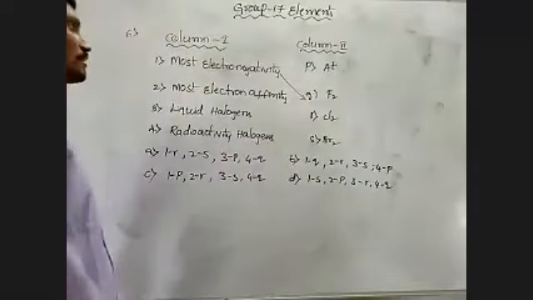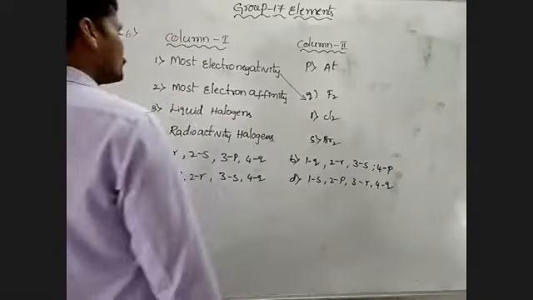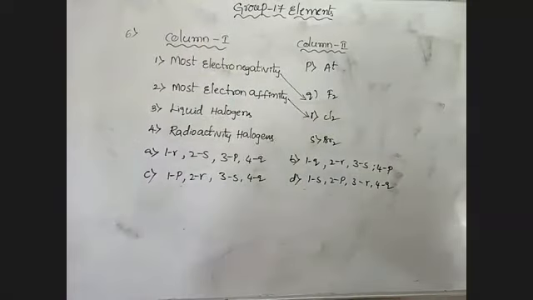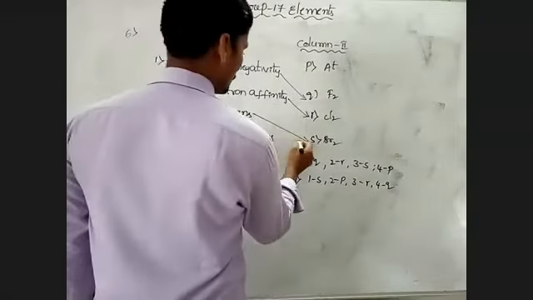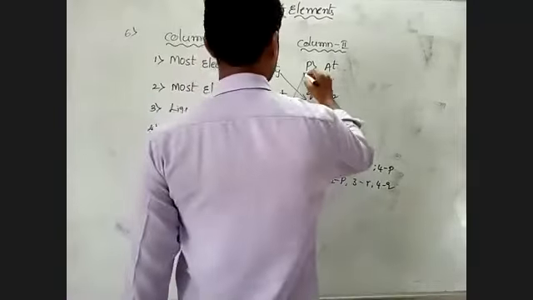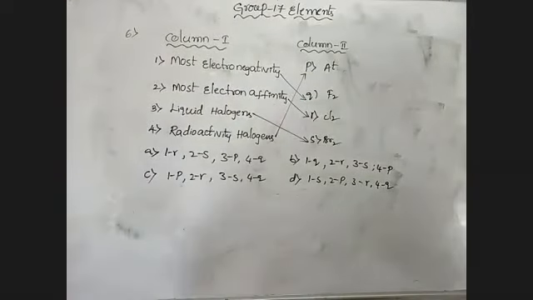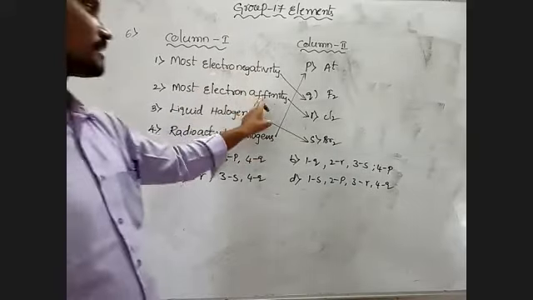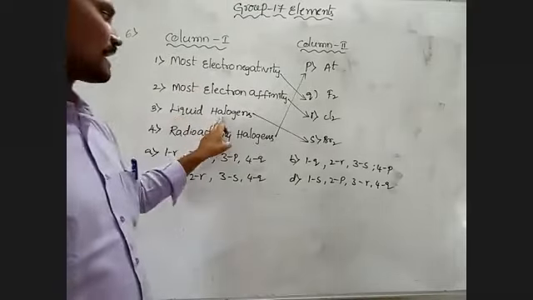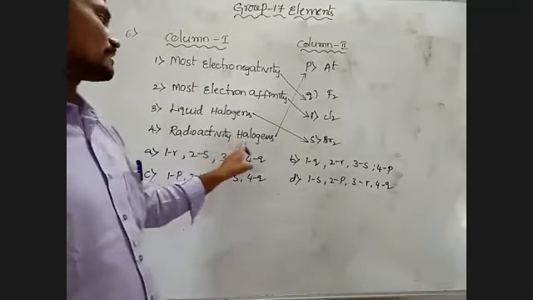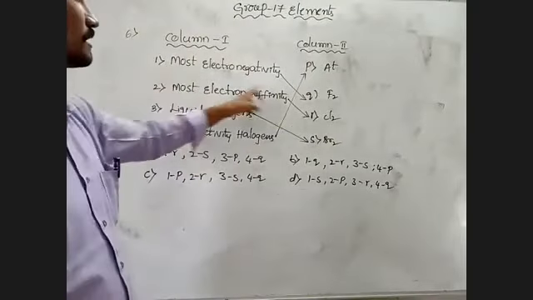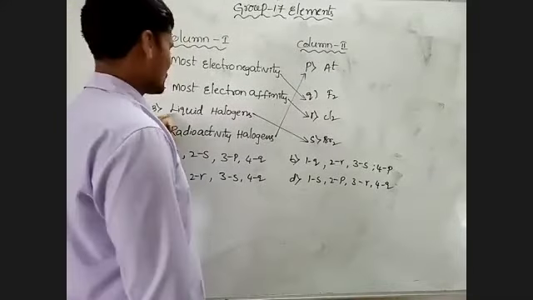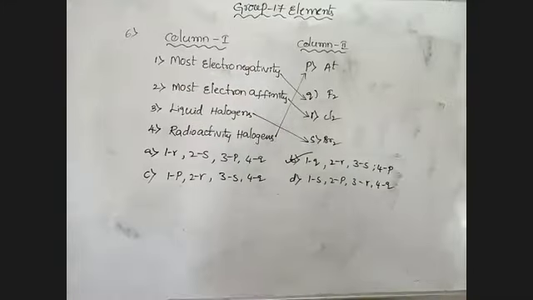So among these, most electronegativity, that is fluorine. Next, liquid halogen, that is bromine. Radioactive halogen, that is astatine. That is very simple. Most electronegative element is fluorine. Liquid halogen, bromine. Radioactive halogen is astatine. That means 1Q, 2R, 3S, 4P. That is option B is correct one. Okay?